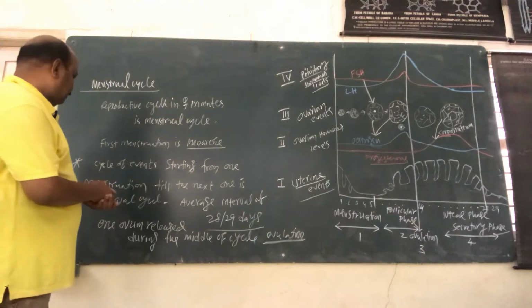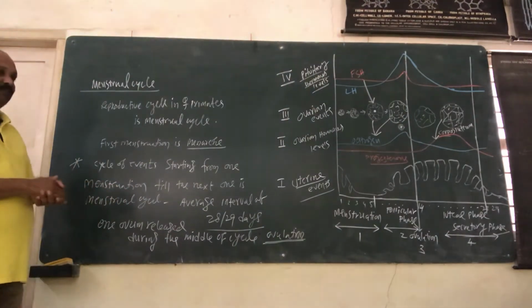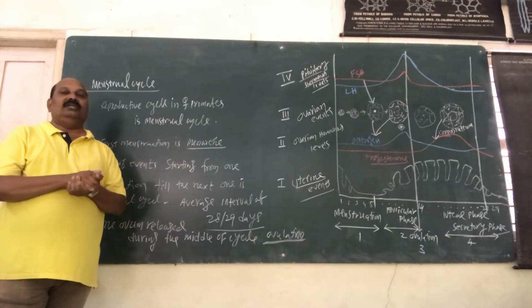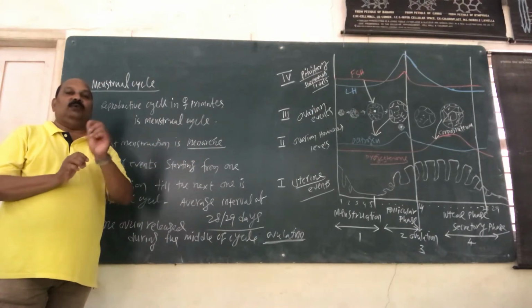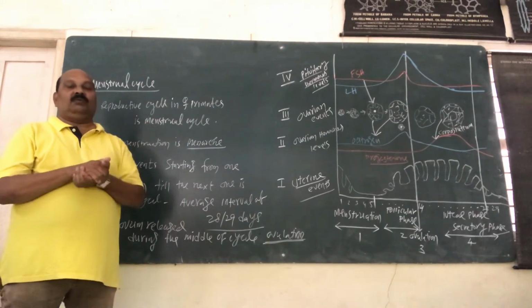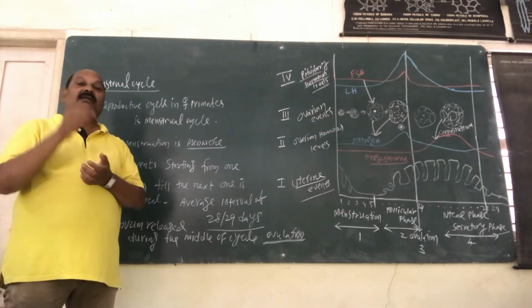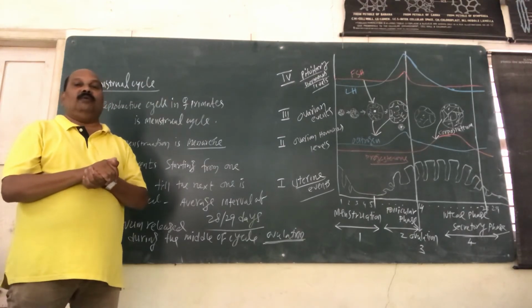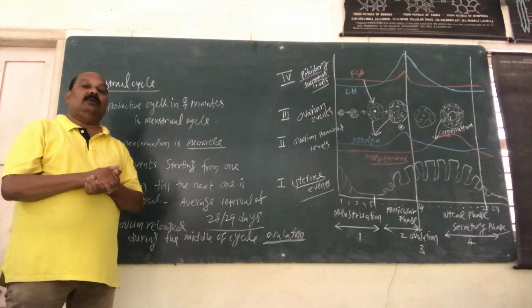Now, during this cycle, of average 28 days duration, in the middle of the cycle, almost day 14, there is a special event happening in the process. It is called ovulation. That means in the middle of the menstrual cycle, only one egg is released from the ovary of the human female. This is called ovulation.